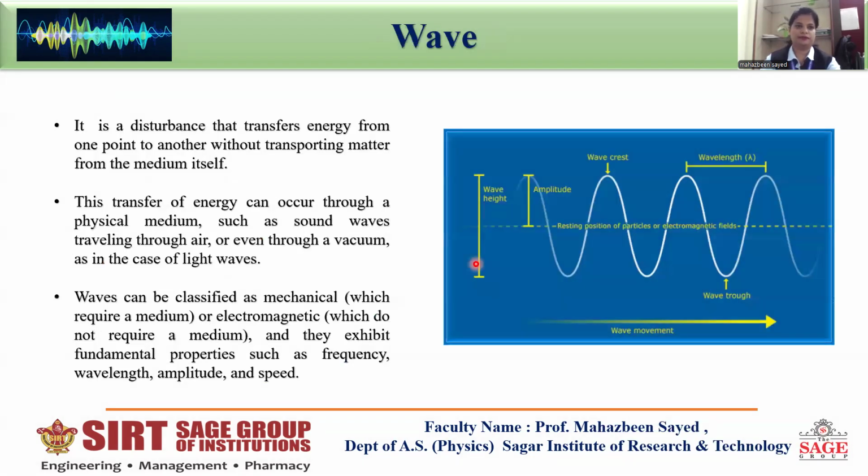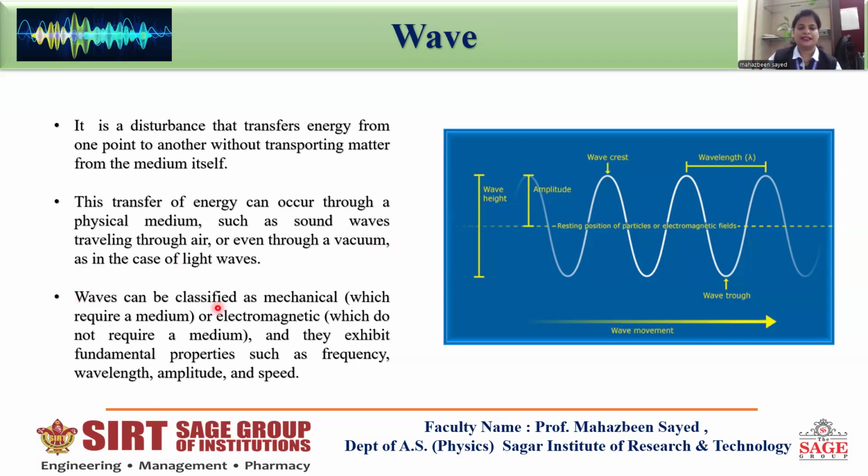So, what is a wave? It is a disturbance that transfers energy from one point to another without transporting matter from the medium itself. This transfer of energy can occur through a physical medium, such as sound waves traveling through air, or even through a vacuum, as in the case of light waves.